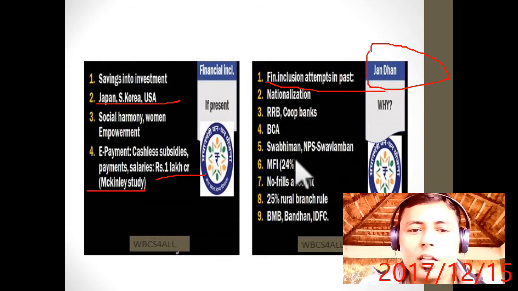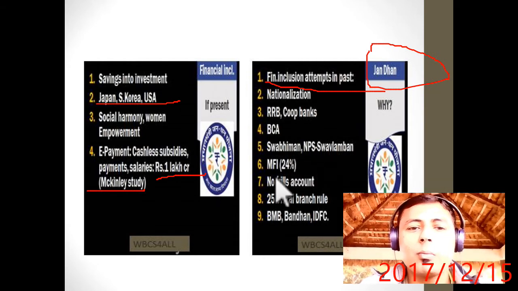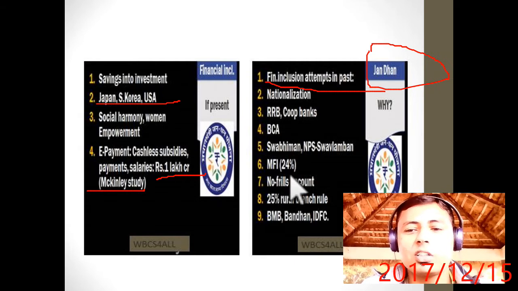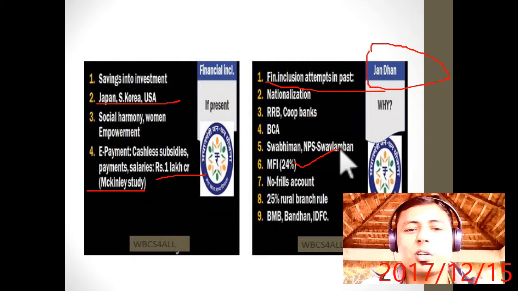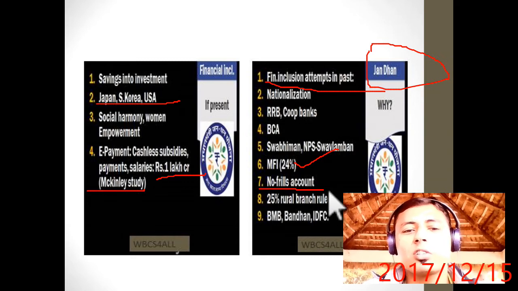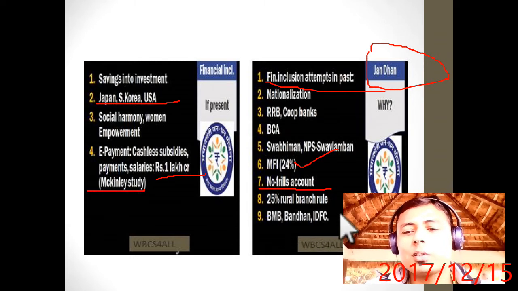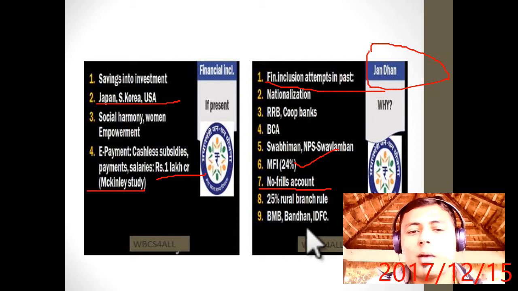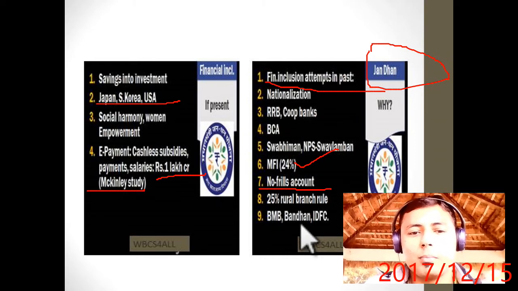Now then Swavalamban, NPS, Swabhimaan, then microfinance institutions, but they charge 24% interest. No frills account, it is also called a zero balance account. 25% rural branches, then Bharatiya Mahila Bank, Bandhan, IDFC.